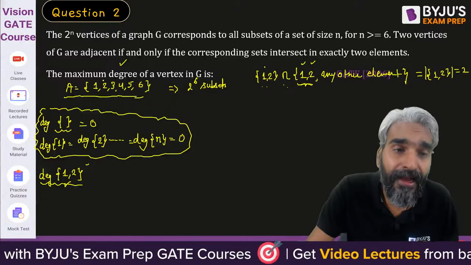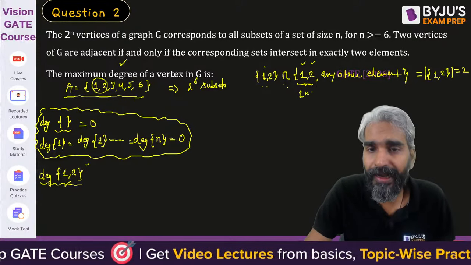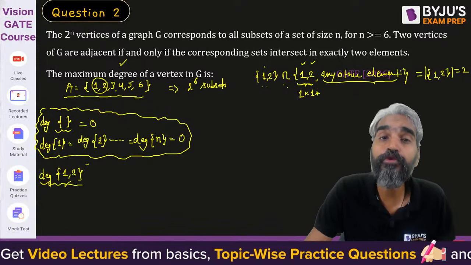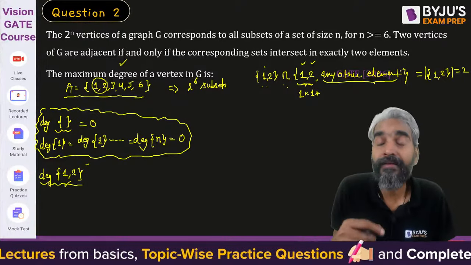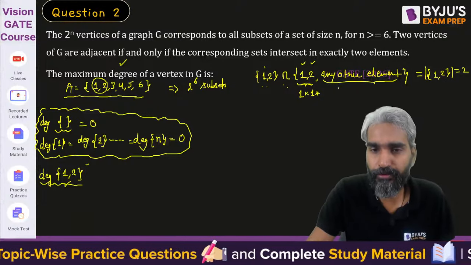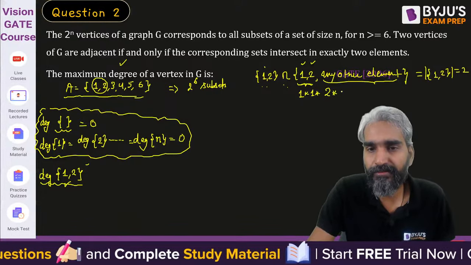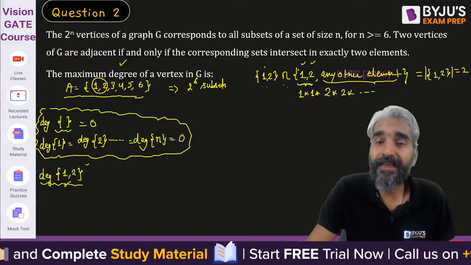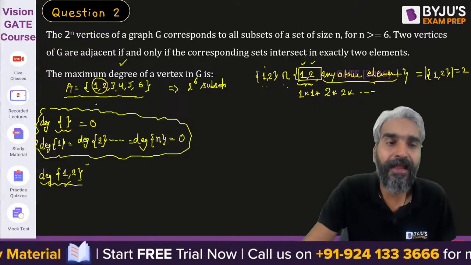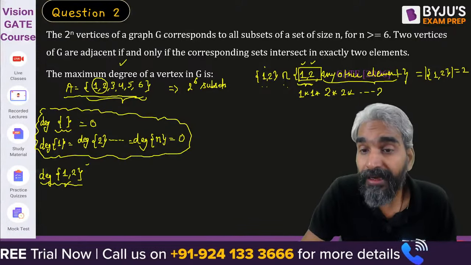So sir, if we are definitely choosing 1 and 2, then we can choose 1 only in one way and we can choose 2 only in one way. For remaining elements we have two choices: either we can take those elements or we can leave them. So we can take element 3 or leave element 3, therefore two choices each. Apart from these two elements, if there are exactly n elements in the set, there will be n minus 2 elements.